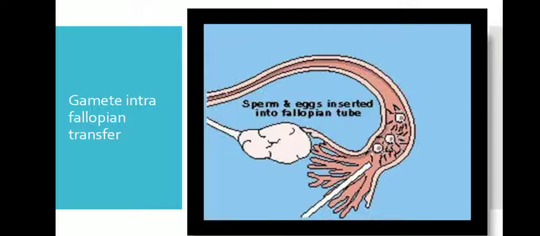And then the next one is gamete intra-fallopian transfer. Okay, so the egg and also the sperm are collected. Both gametes are allowed into the fallopian tube. Okay, so when we allow them into the fallopian tube, the zygote travels towards the uterus and gets implanted in the inner lining of the uterus. In the inner lining, it fits in the uterus as a baby. So in this condition we call it gamete intra-fallopian transfer, GIFT.